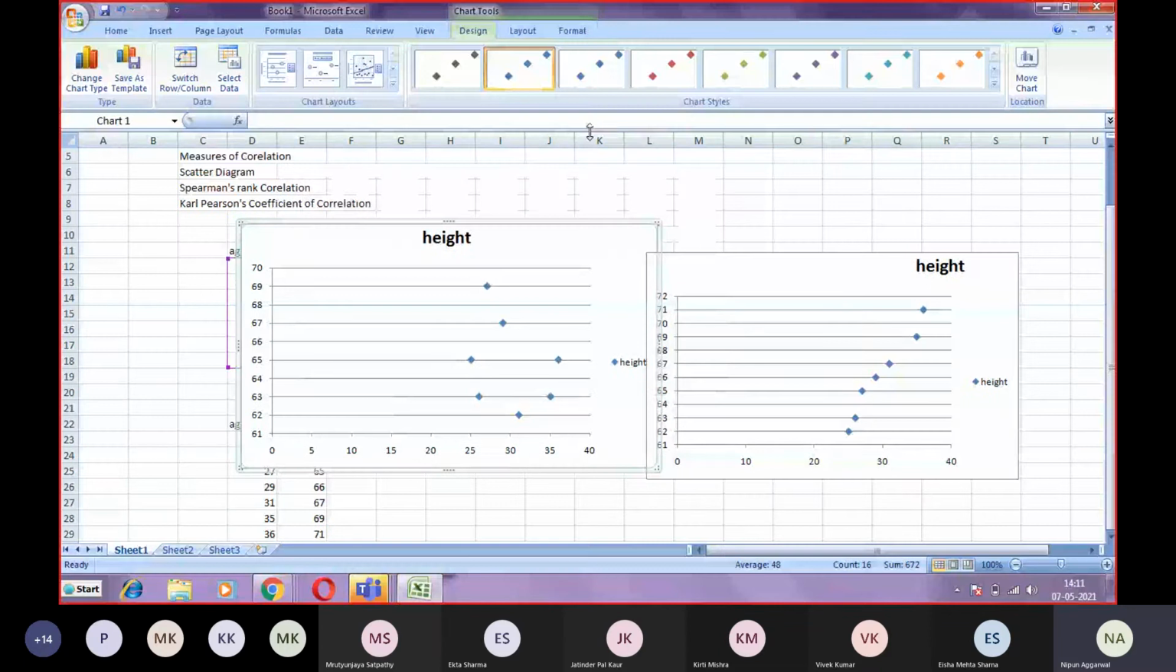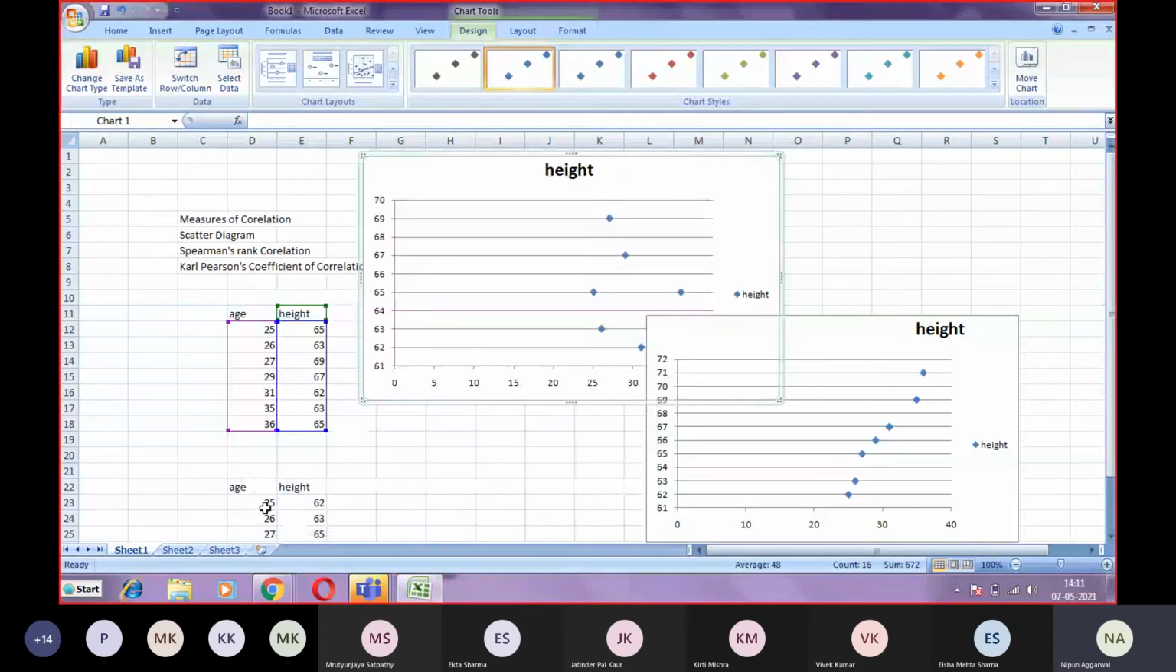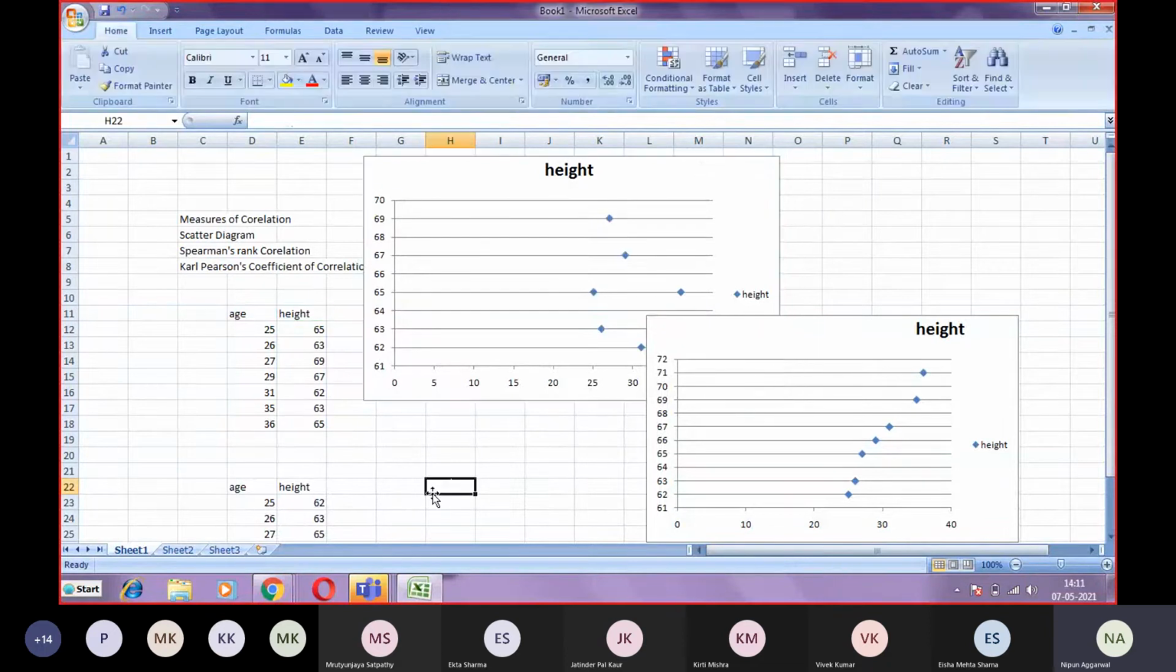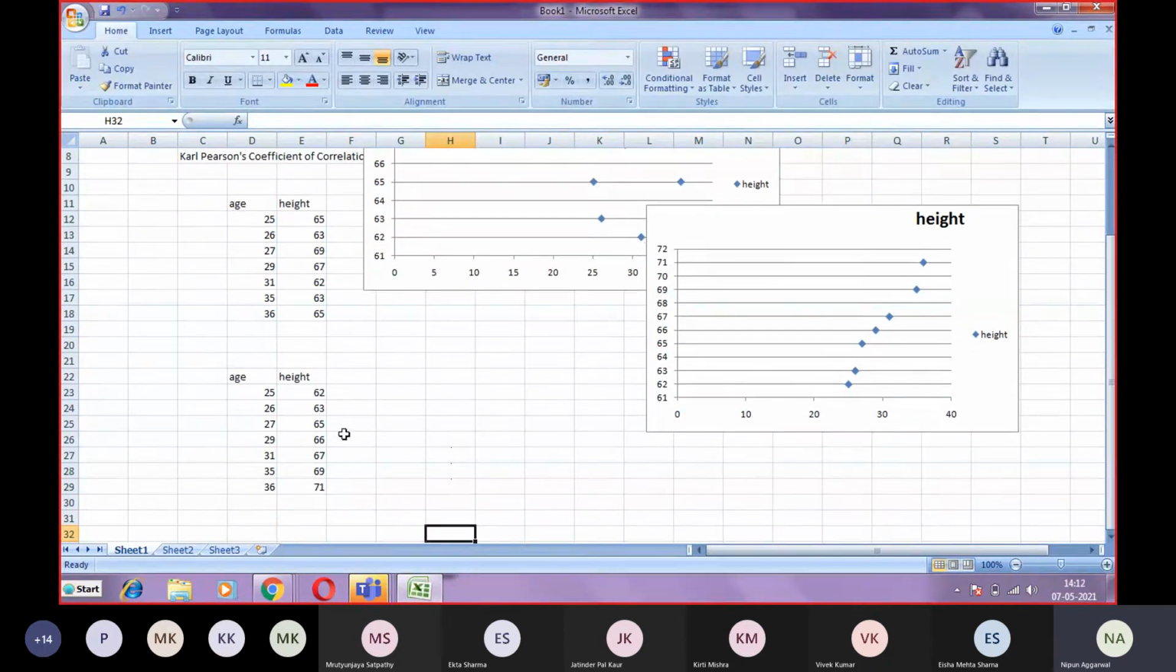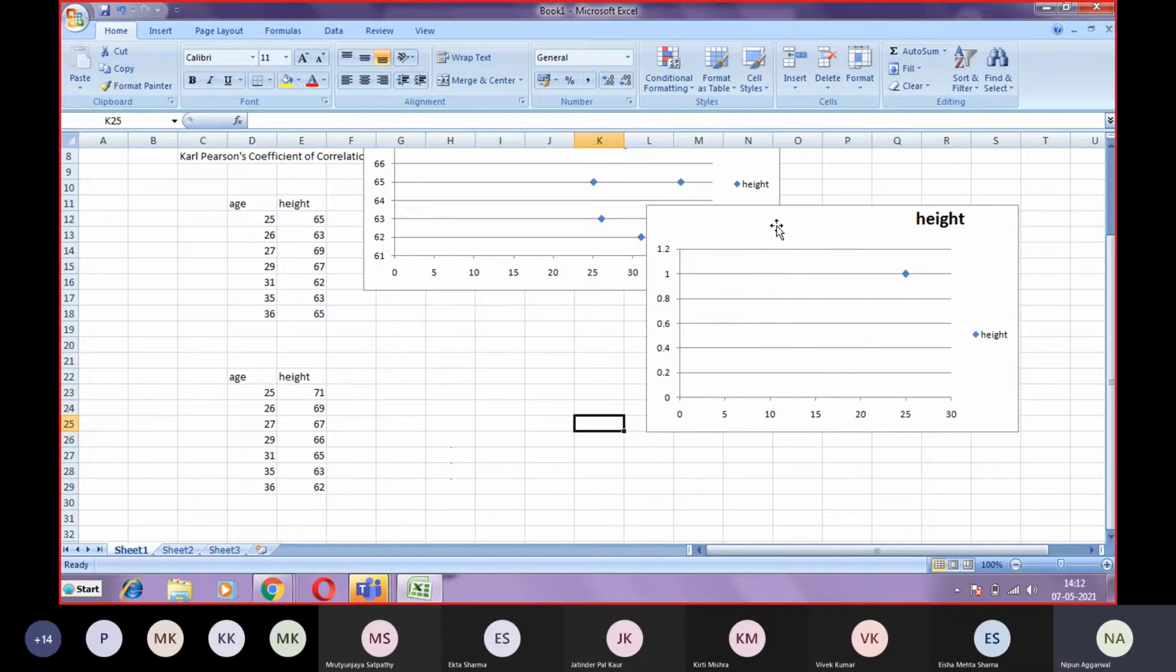Okay. Now we'll check what is the case of a negative correlation. So let's check that also. For that, again we have to change the data. We will change the data like this. We reverse the data: 71, 69, 67, 66, 65, 63, and 62. Suppose we reverse the data. So I'll change the data from this to this. We'll make another graph for the same. So let's delete this.